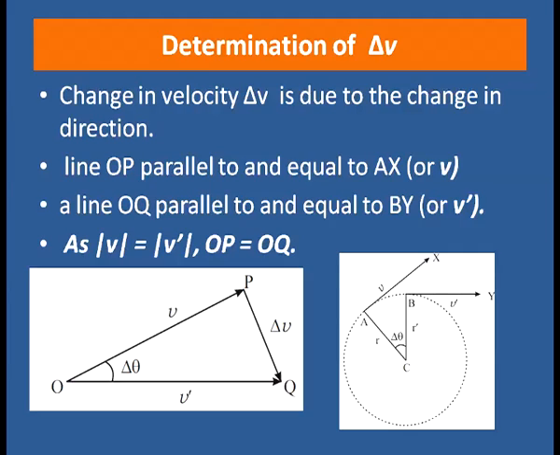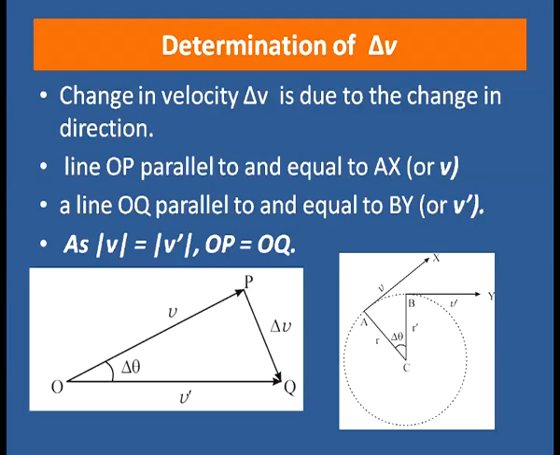So take any point O outside the circle, draw a line OP parallel to and equal to velocity vector v. Draw another line OQ parallel to and equal to velocity vector v prime. As the magnitude of v is equal to the magnitude of v prime, we can write OP equal to OQ.